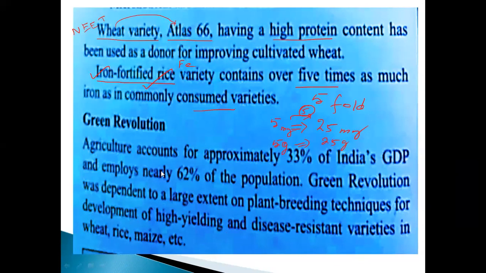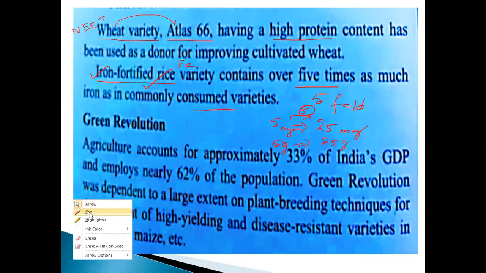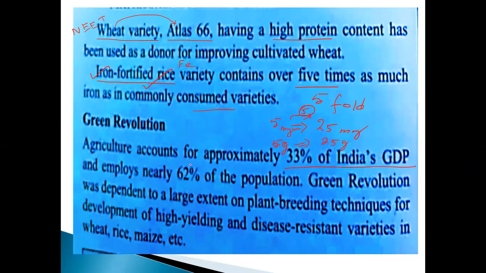Okay, so the next one is the green revolution. You already know the green revolution, but it is an important milestone of agriculture. Particularly, agriculture accounts for approximately 33% of India's GDP and employs nearly 62% of the population. That is 33% of GDP and 62% of the population.